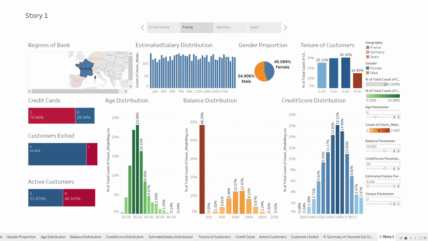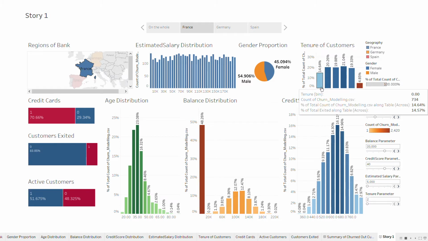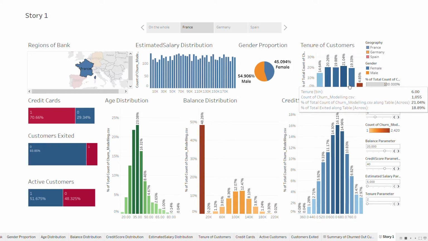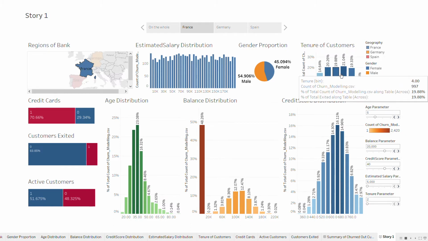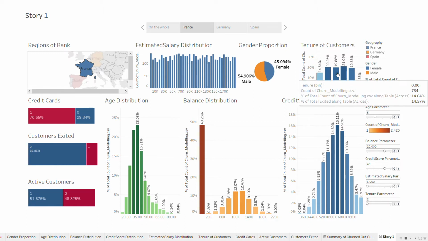So if we just change the tenure of the customer, where it is, yeah, this one, we can be a bit more sure of it. So this belongs to 0 to 2 years, this belongs to 2 to 4, 4 to 6, 6 to 8, 8 to 10. Yeah, and this is how it goes. So we can see that the customers of middle-age tenures, the composition is quite equal, and this is a good thing to note.